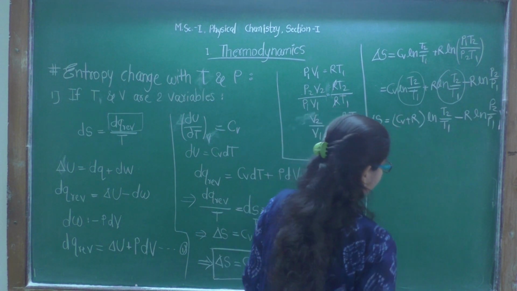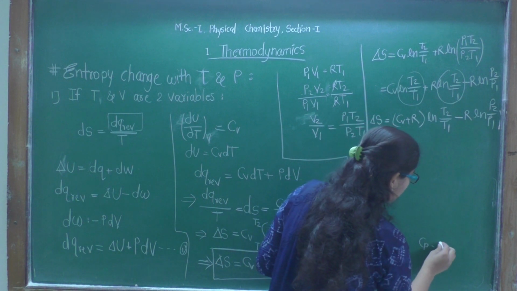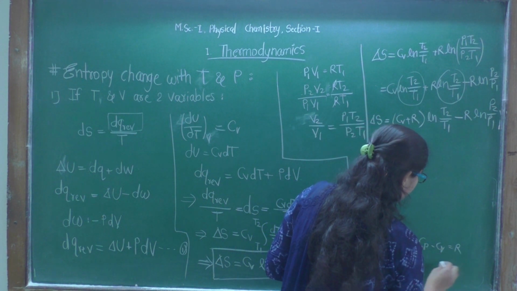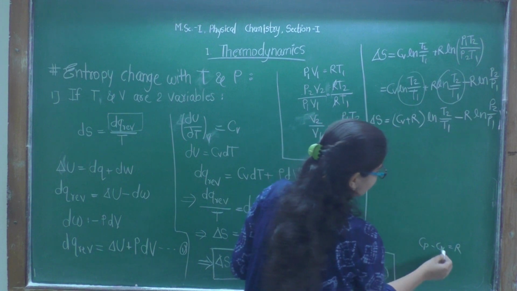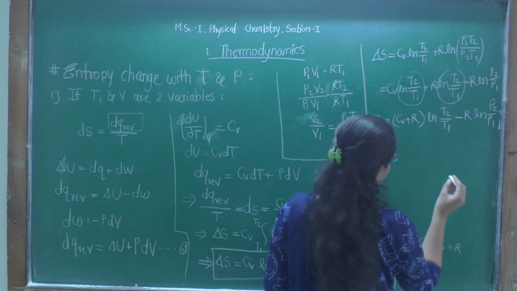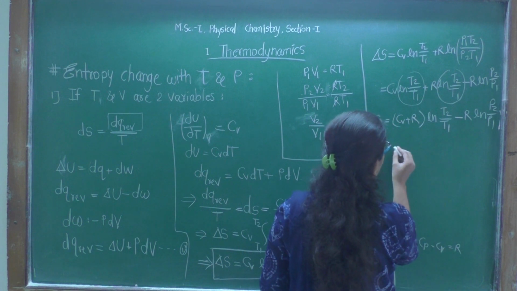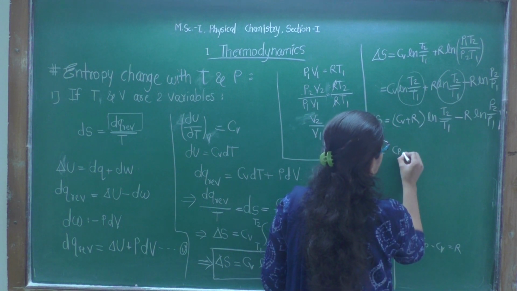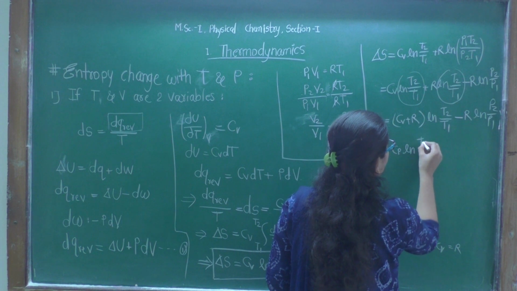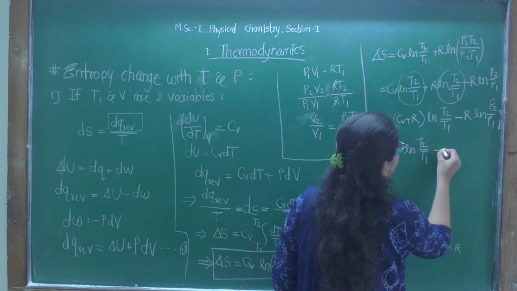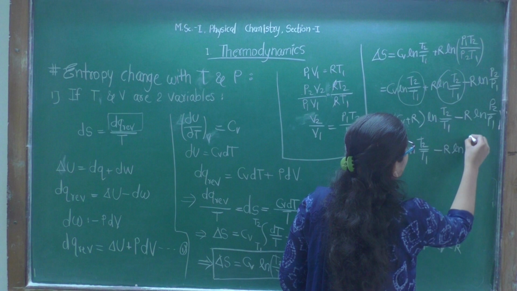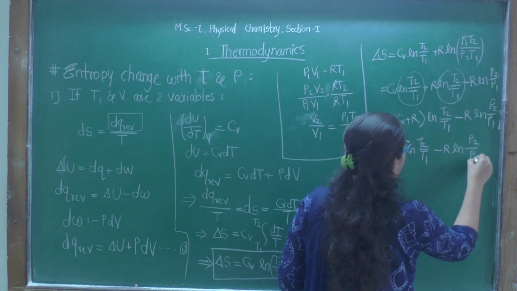Here we know that Cp minus Cv is equal to R. Hence Cv plus R will be Cp, right? So Cp ln T2 by T1 minus R ln P2 by P1.